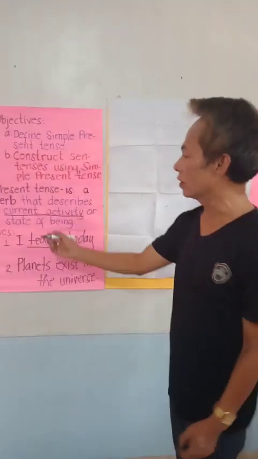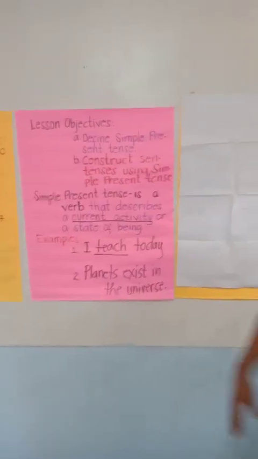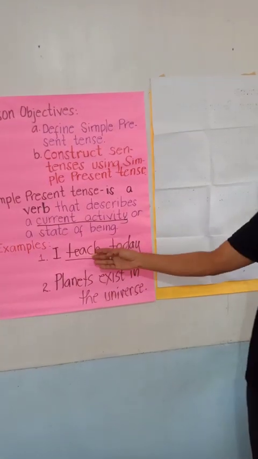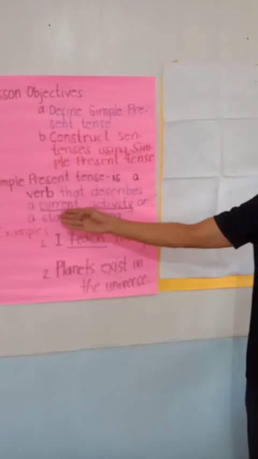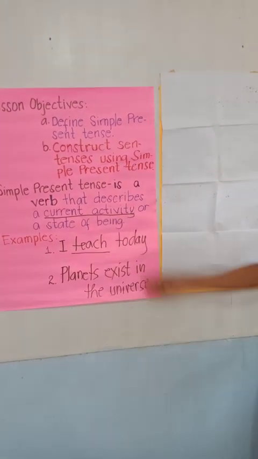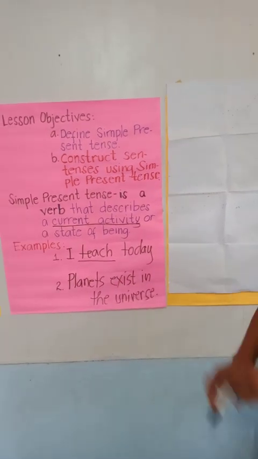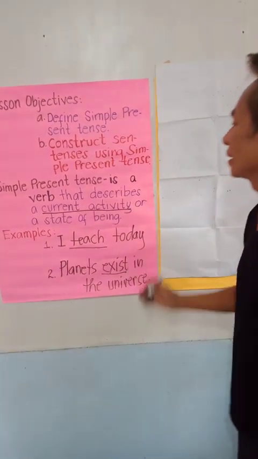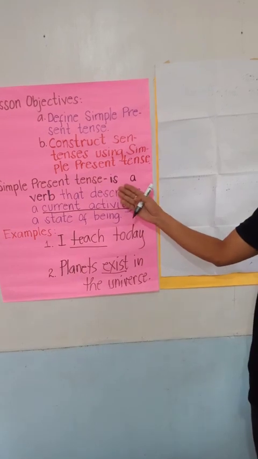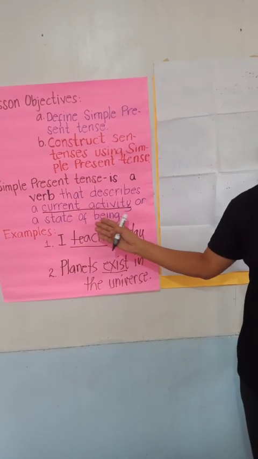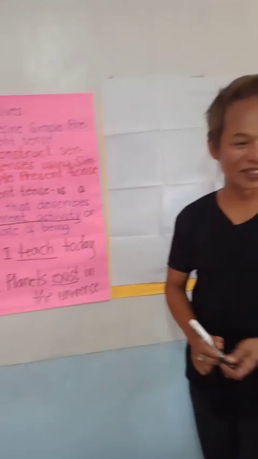Okay, let us read all together the example. I teach today. The verb is a simple present tense because it takes a current activity. Planets exist in the universe. The verb exist is a simple present tense because it talks about a state of being.